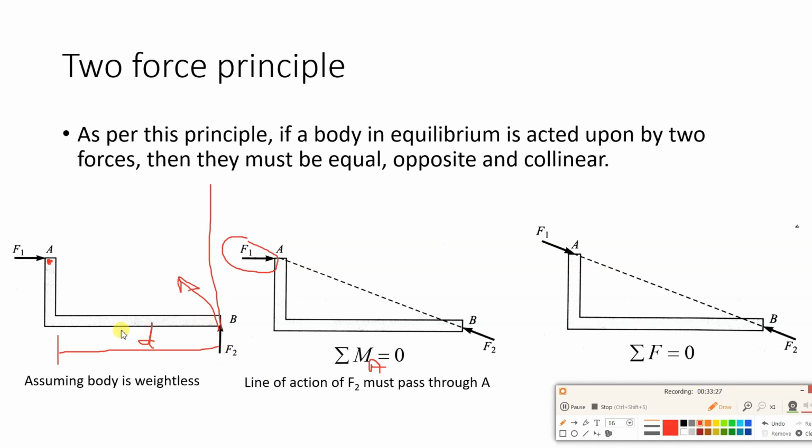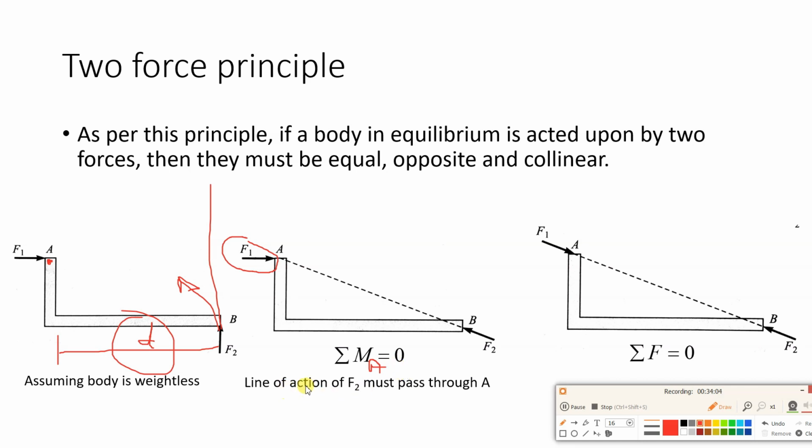But now if you see in this diagram, this distance is not 0, but the summation of moment about point A is 0. So definitely this force should also pass through the moment center A; the line of action of the F2 force should pass through A. Then only the perpendicular distance between F2 and the moment center will be 0, and then only the summation of moment about point A will be 0.